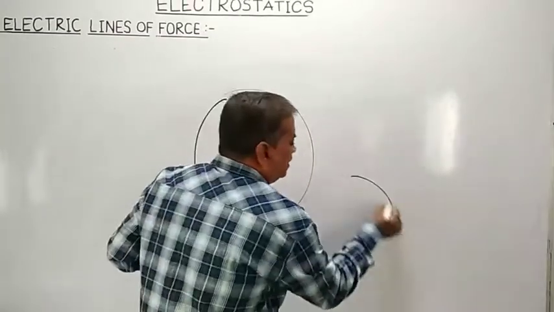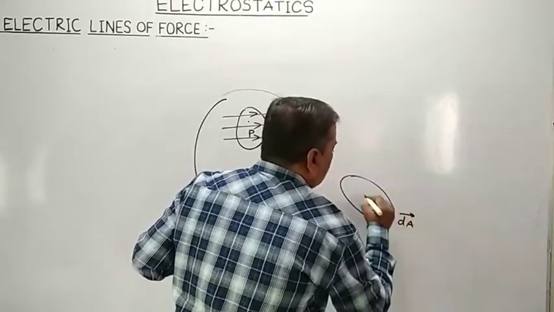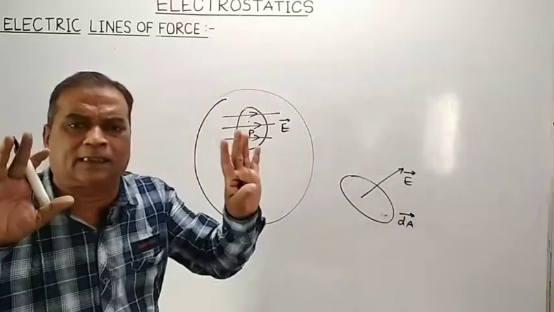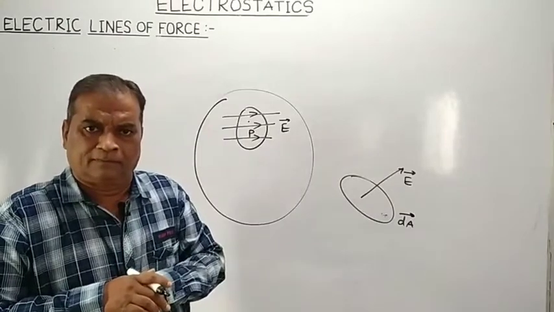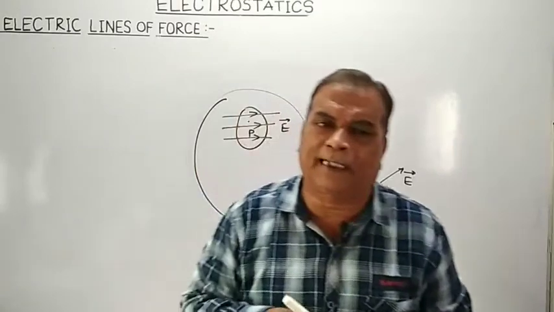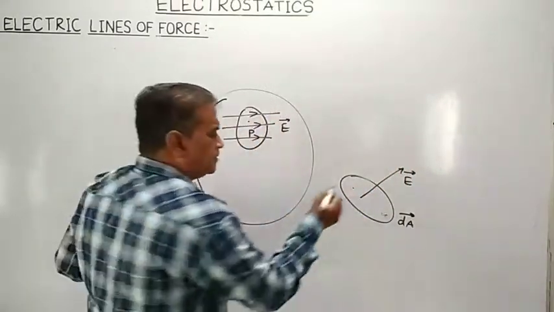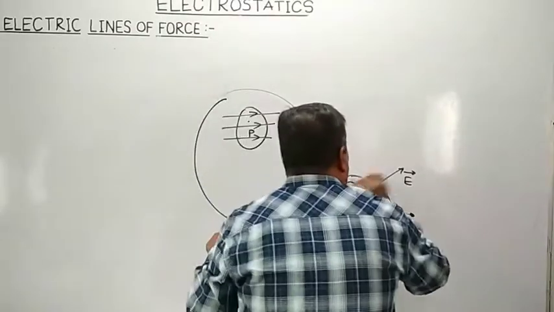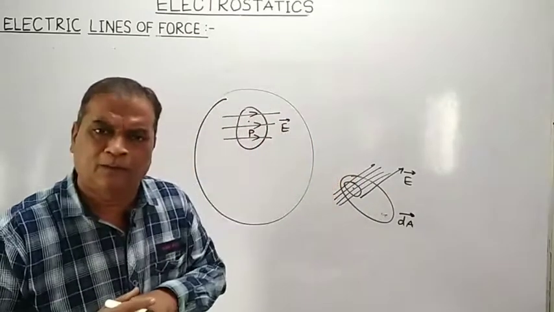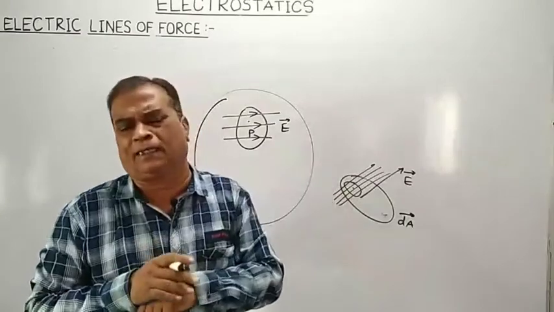So if I have some surface area, say dA, to which the electric field intensity is normal, then the strength of the electric field intensity at any point is equal to the number of electric lines of force which are passing normally through a unit area drawn around that point.